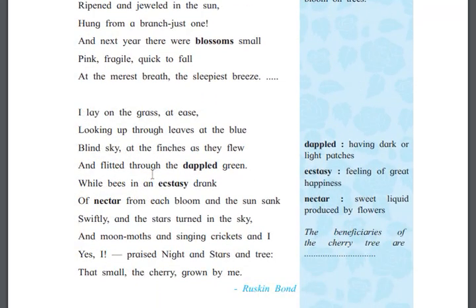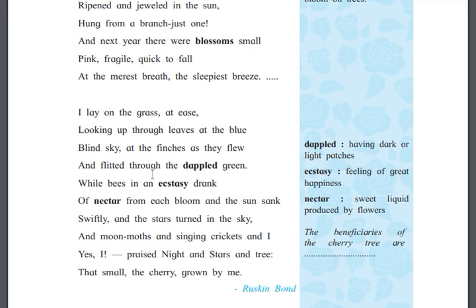I lay on the grass at ease, and then the poet was lying down in the grass very easily, and looking up through the leaves at the blue sky.